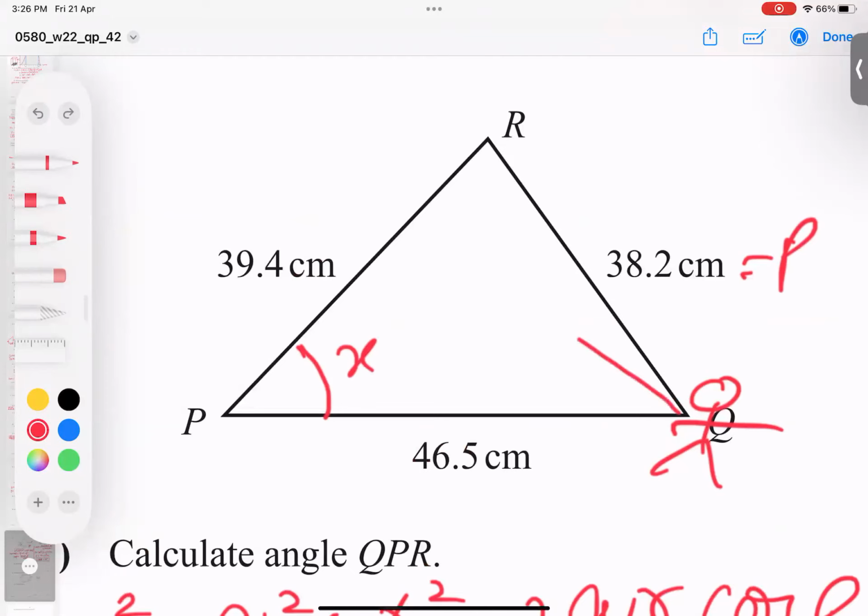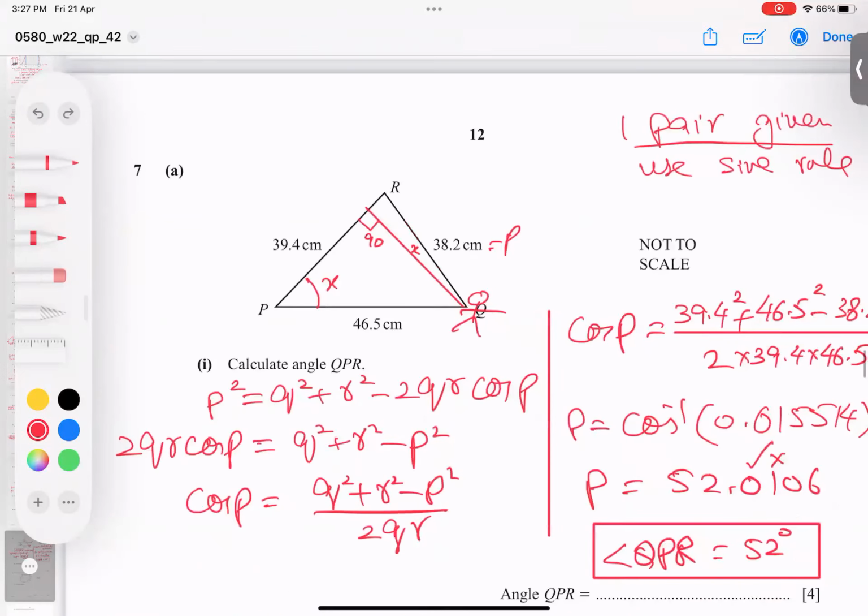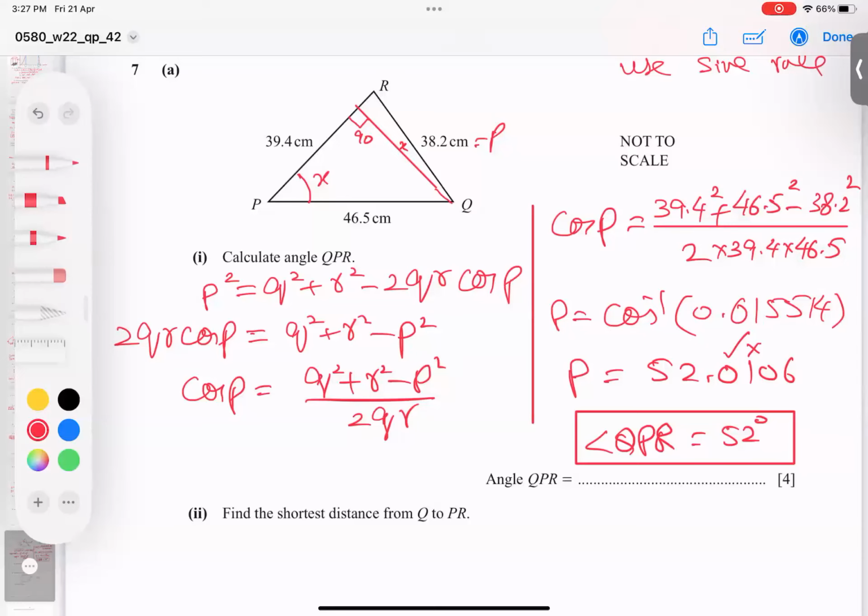We have to draw a perpendicular. Maybe it doesn't look like a real perpendicular, but it's okay. This is 90 degrees, and this red line is X, which is my target. I believe you understand what I'm saying, short distance. And this triangle, I can use it.